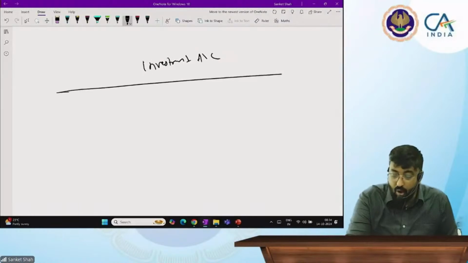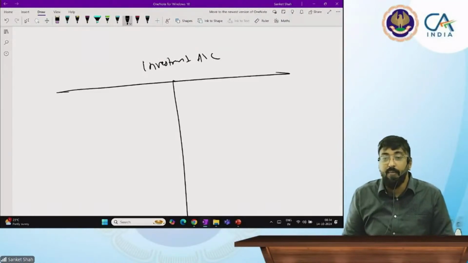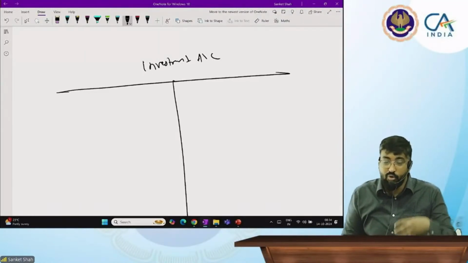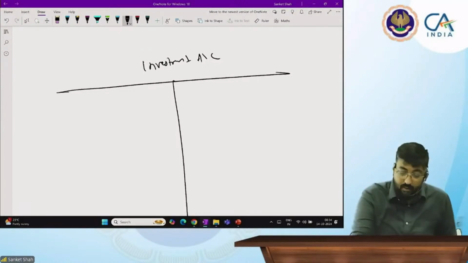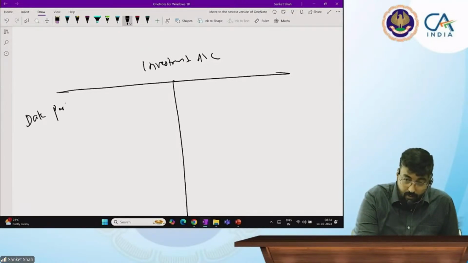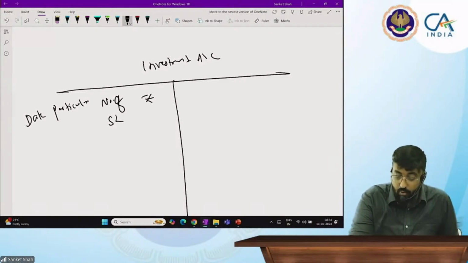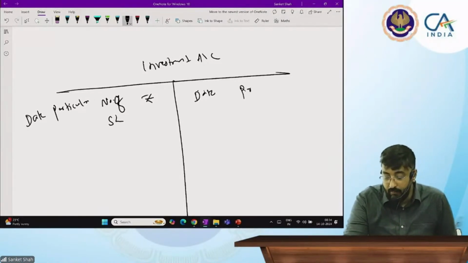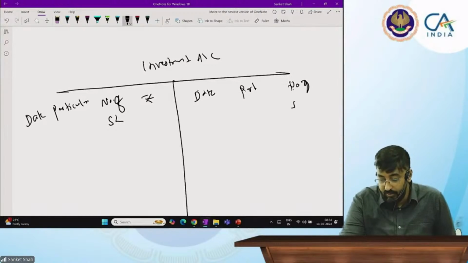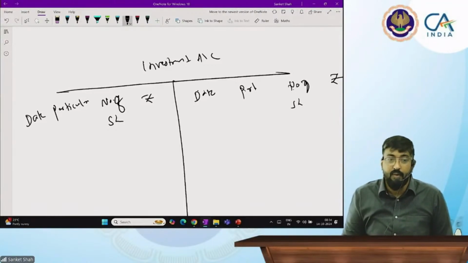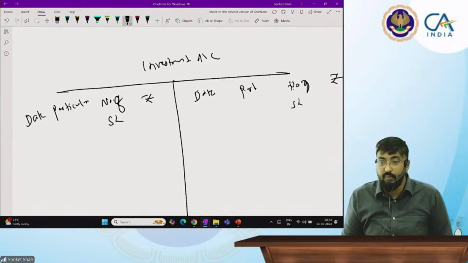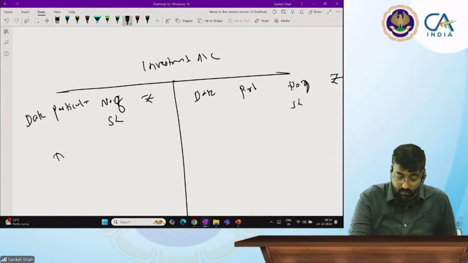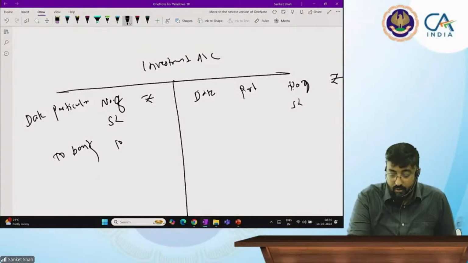Now I will record all this information in T format to show it to the client. Date, particulars, number of shares, rupees. How many shares I bought? 1,000. Whatever the date. To bank. 1,000 shares at what price? 1,23,000.